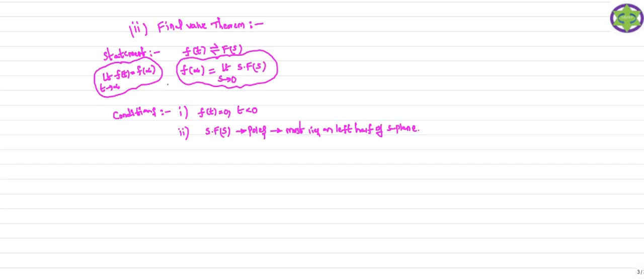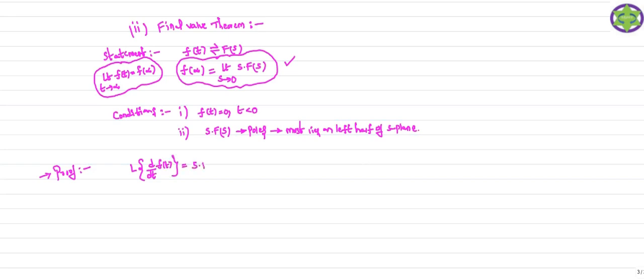Therefore, to find out the final value of the signal, that signal must satisfy these two important conditions. If the signal fails any one of these two conditions, we cannot find out the final value of the signal. Now, how are we going to prove the final value theorem? For that, consider the Laplace transform of the first order derivative of your signal. The Laplace transform of df of t by dt is nothing but what?